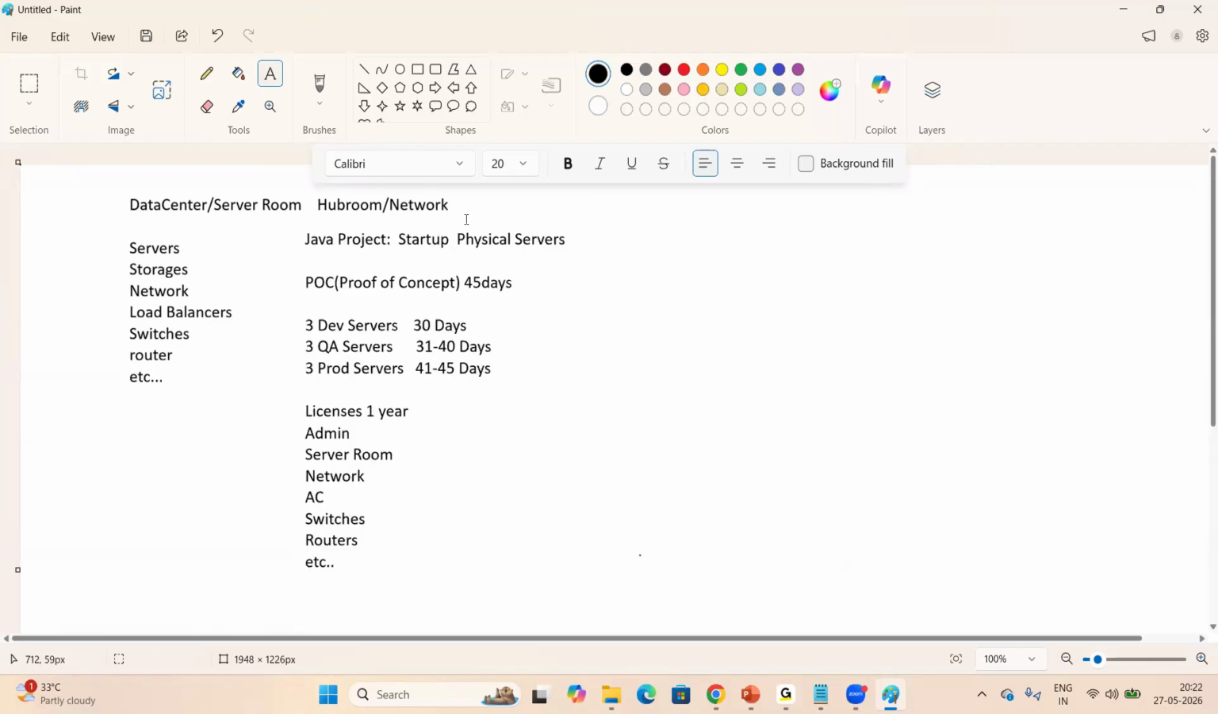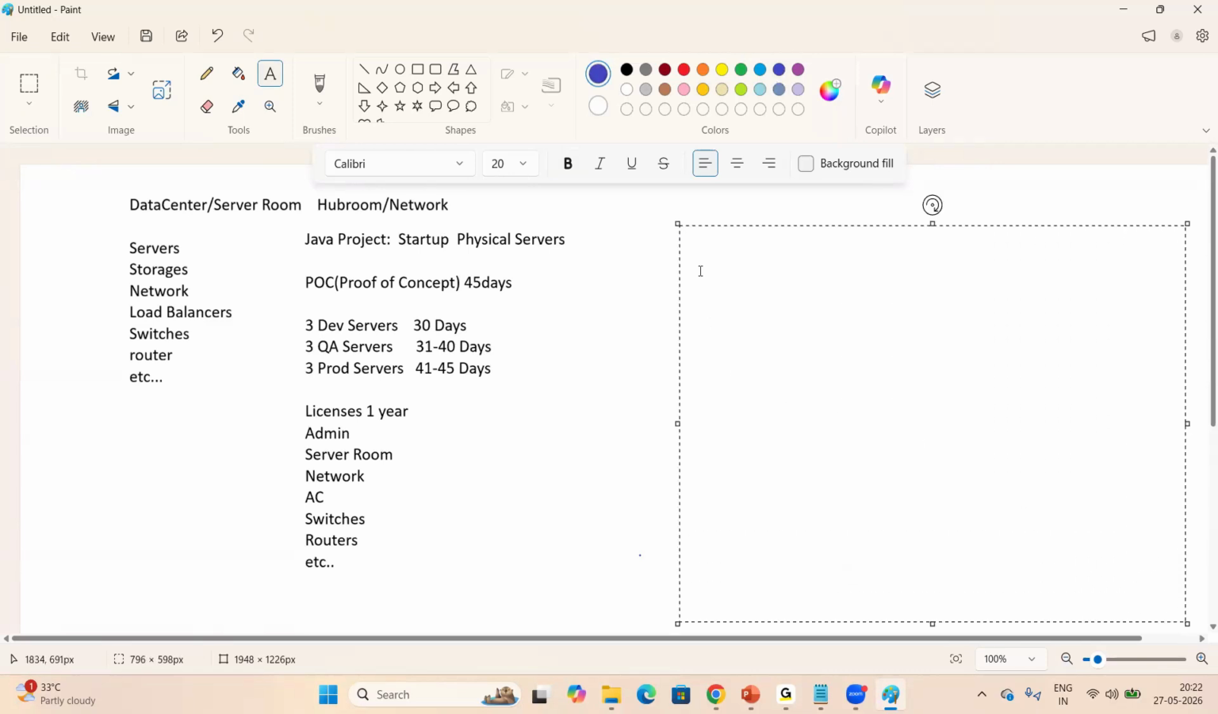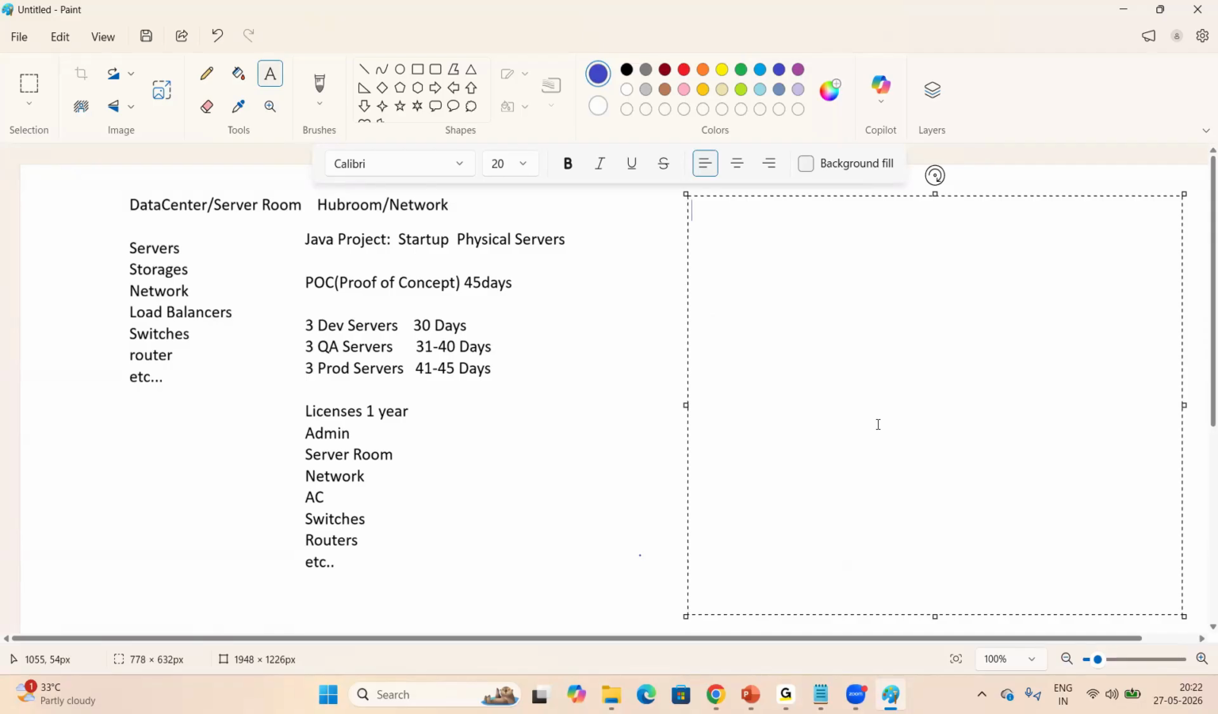Now, same requirement, same setup, but by using cloud servers, how can we achieve this? Let's try to understand. So here, cloud advantages. Same Java project. It is a startup, but here we are using cloud servers. Cloud servers means AWS servers or Azure servers. Now same POC, proof of concept, 45 days timeline.